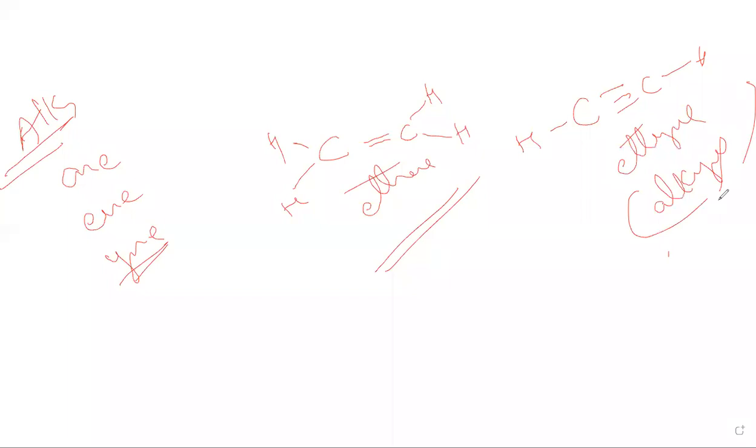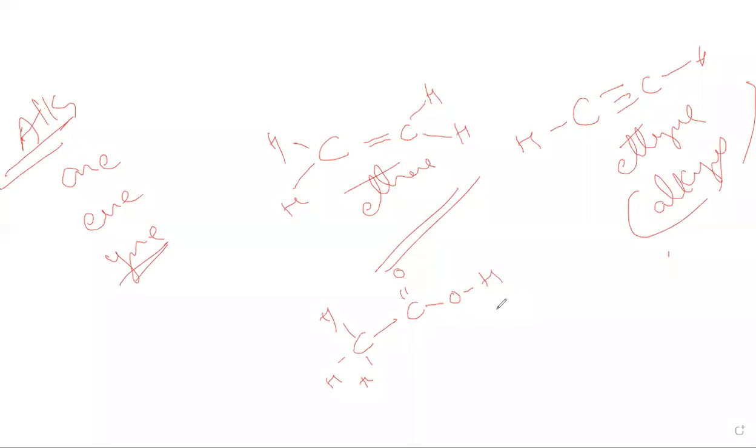Not only this: take acetic acid, with carbon, hydrogen, hydrogen, hydrogen. I'm writing the expanded structure, meaning the complete structure: CH3, then C with a double bond to O, then carbon with oxygen and hydrogen.